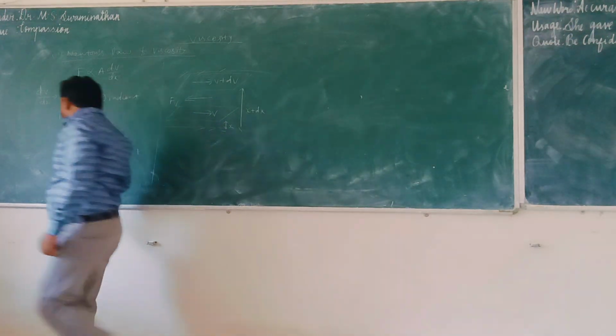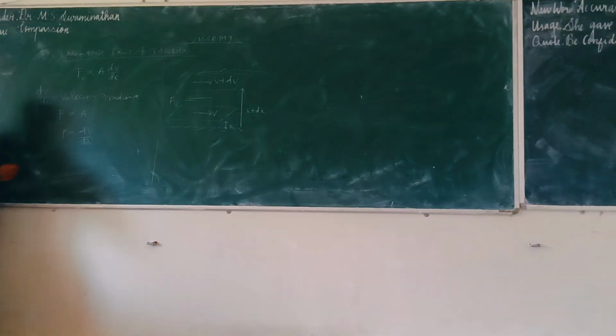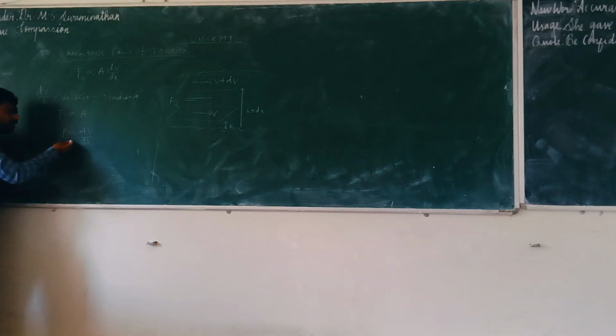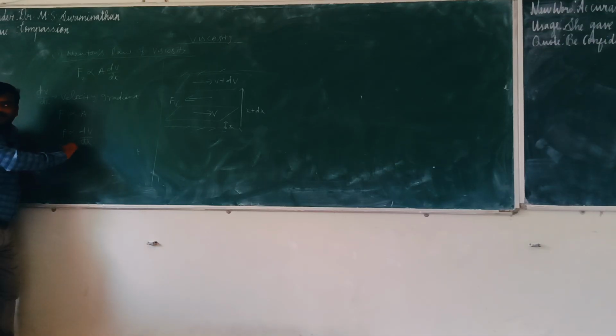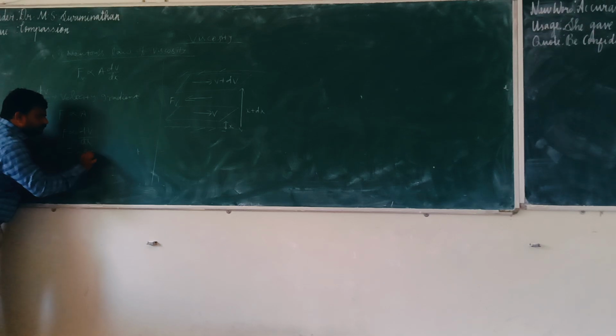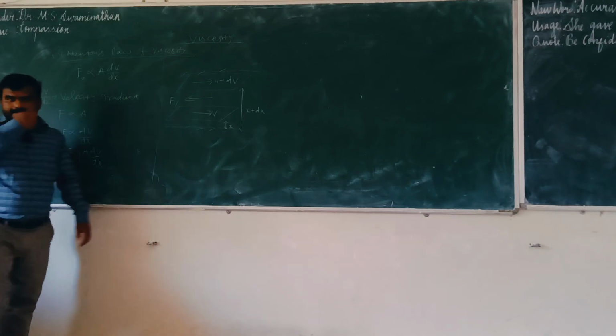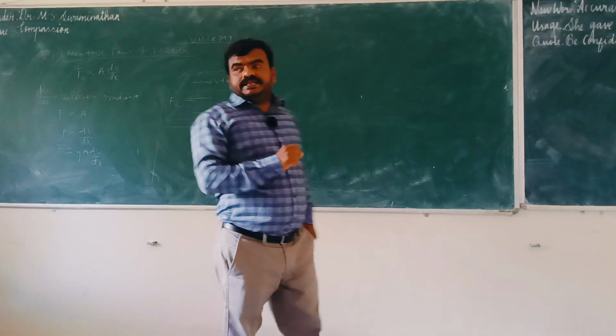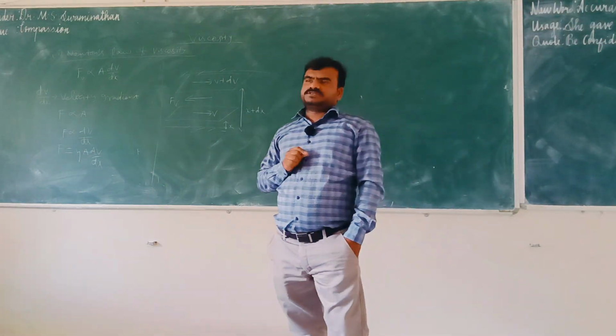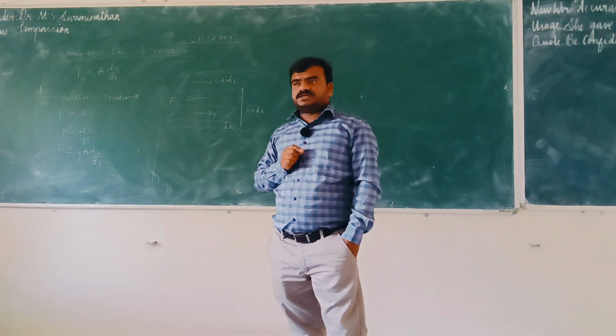Okay, proportionality. Whenever proportionality comes in physics, mathematics, chemistry, everywhere, we have to put it equal to one constant. Here the constant is eta. What is eta? We have studied, coefficient of viscosity. So eta is nothing but the coefficient of viscosity.